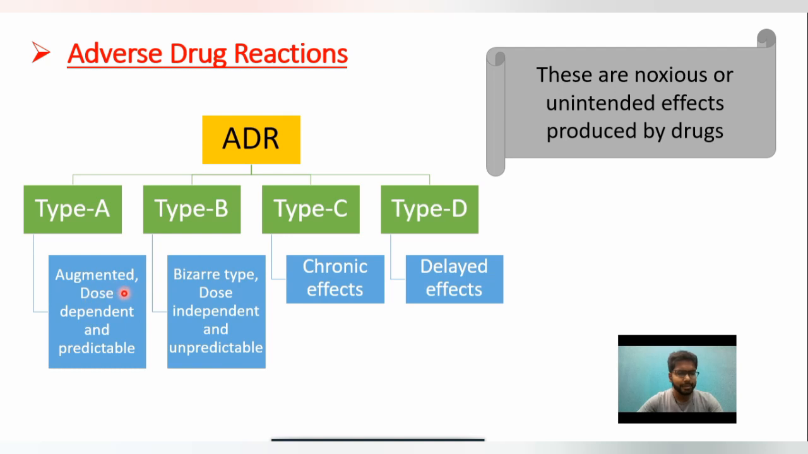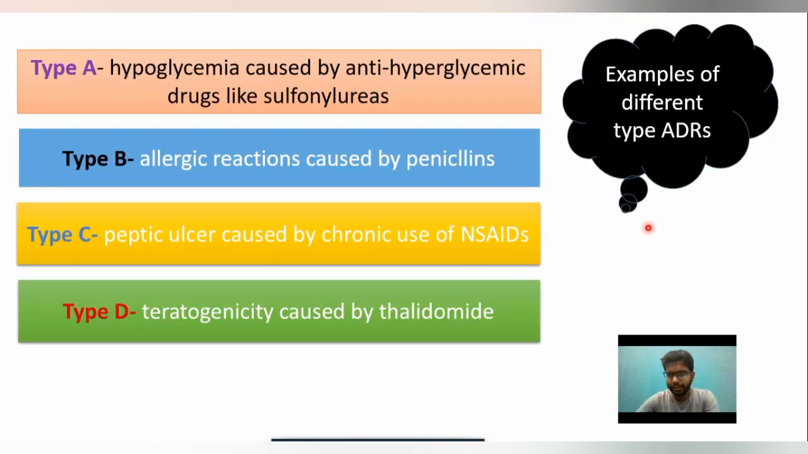Type A means augmented or dose dependent and predictable. Type B means bizarre type, dose independent and unpredictable. Type C means chronic effects. Type D means delayed effects. So coming to the next slide, I hope you will get some explanations there also. Examples of ADRs.